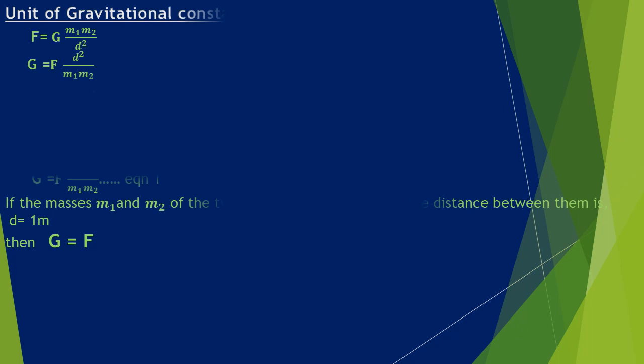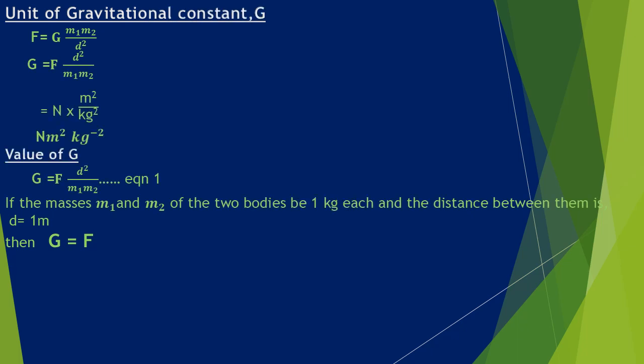Children, now let us understand how we got the unit of the gravitational constant G. We know that the expression for the universal law of gravitation is F is equal to G M1 M2 by D square. Or we can transform this equation and write an equation for G. G is equal to F D square by M1 into M2.